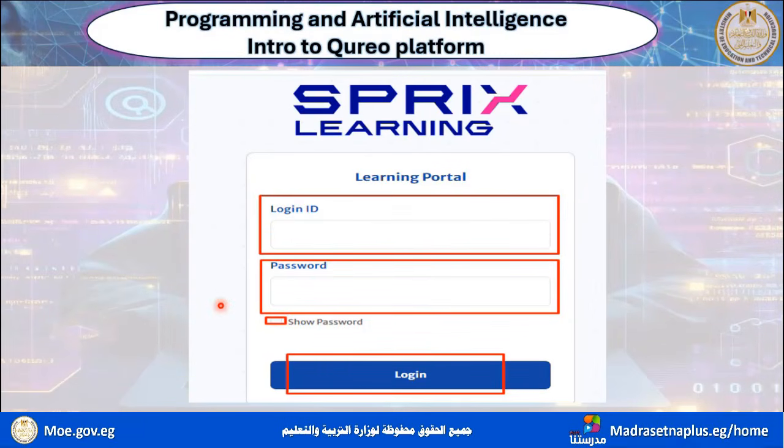This is how, after we enter, and I'll show you how, inshallah, we click on Qureo and you will find this page in front of you. I want you to log in with your ID, which is the code that was created by the Ministry of Education only for you. And here is the password that was created by the platform itself. After you write the login ID and the password, you need to check here, show password, to make sure that you wrote it in a correct way, then you click login.